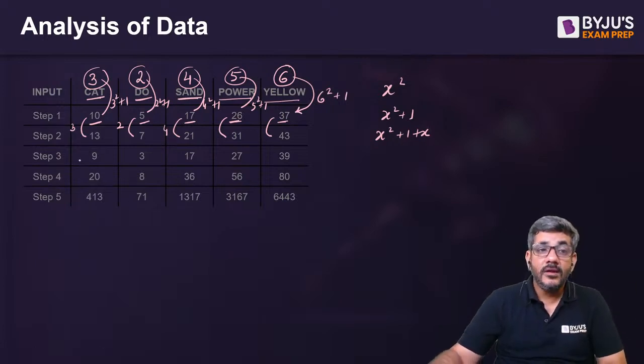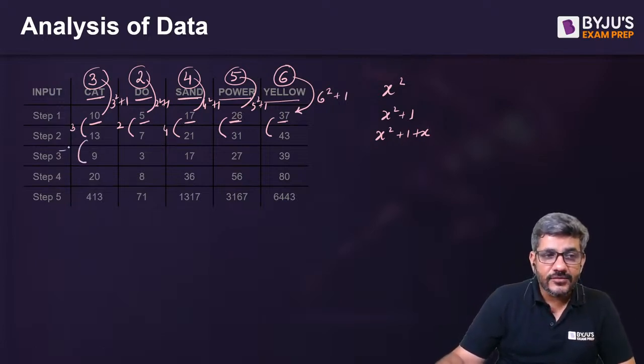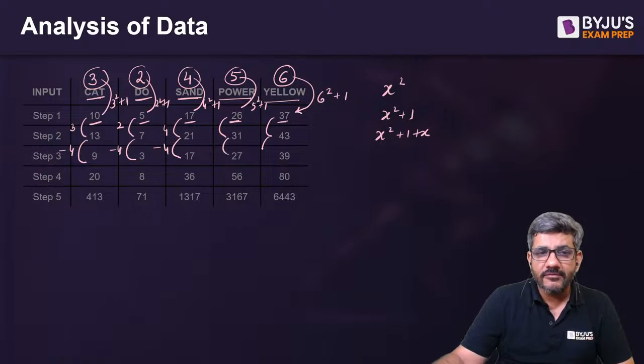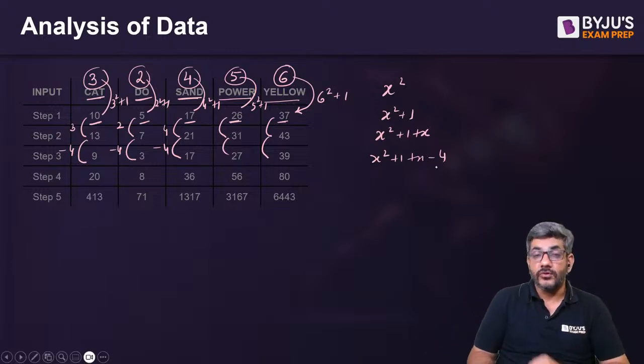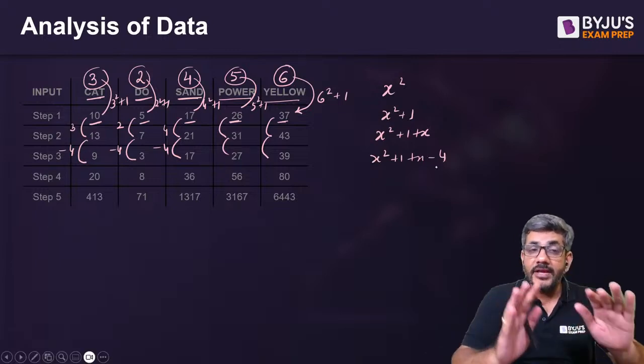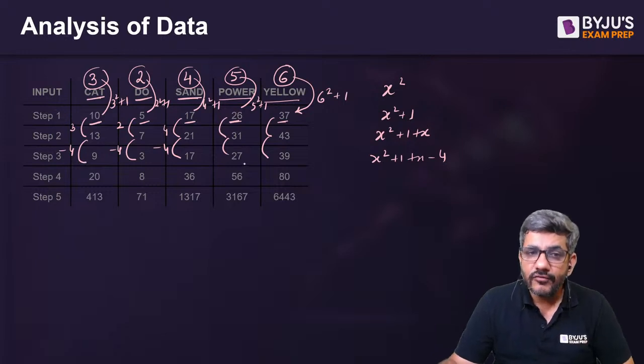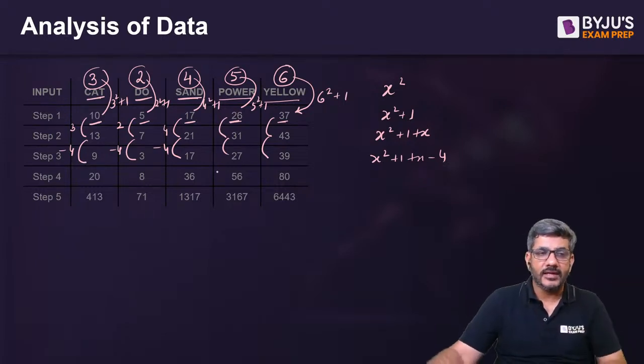What next? From 13, I got 9, that is 4 less. From 7, I got 3, which is again 4 less. From 21, I got 17, which is 4 less. That means every time it is 4 less. So in the next step, I am doing x square plus 1 plus x minus 4, because in the next step, every number has been decreased by 4 only. Everything was decreased by 4.